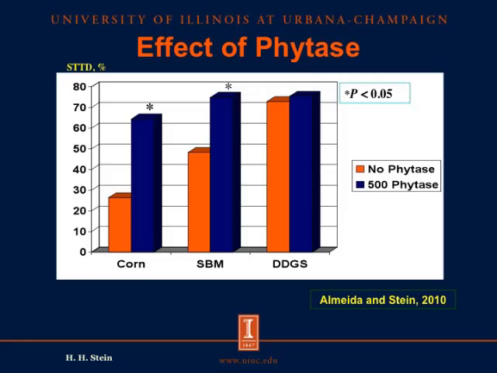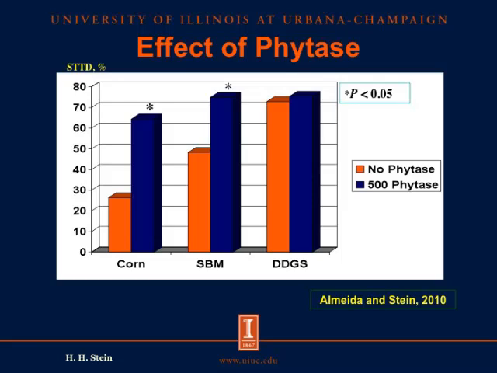In this work, we first determined the effect of phytase on the digestibility of phosphorus in corn, soybean meal, and DDGS. And we have each ingredient without phytase in the orange bars, and we have each ingredient with addition of 500 units of phytase in the blue bars. The values we are showing here are the standardized total tract digestibility of phosphorus. And we can see if there's no phytase in the diet, we have the lowest digestibility of phosphorus in corn, the second lowest digestibility in soybean meal, and actually a pretty high digestibility of phosphorus in DDGS.